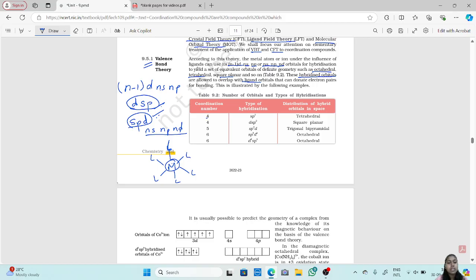Now if the coordination number is 4, you can get an sp3 hybridization, or you can get a dsp2 hybridization. Now when there is sp3 hybridization, the structure is tetrahedral. When there is dsp2 hybridization, the structure is square planar. When there is coordination number 5, the type of hybridization is sp3d, and the structure is trigonal bipyramidal. Now there are 2 types of hybridization with coordination number 6. One is sp3d2 or d2sp3. Both form an octahedral structure.